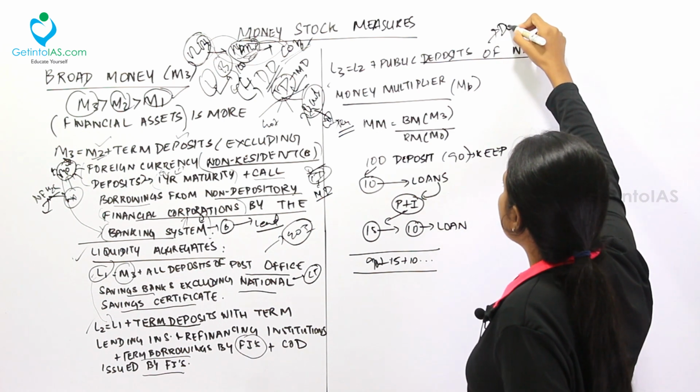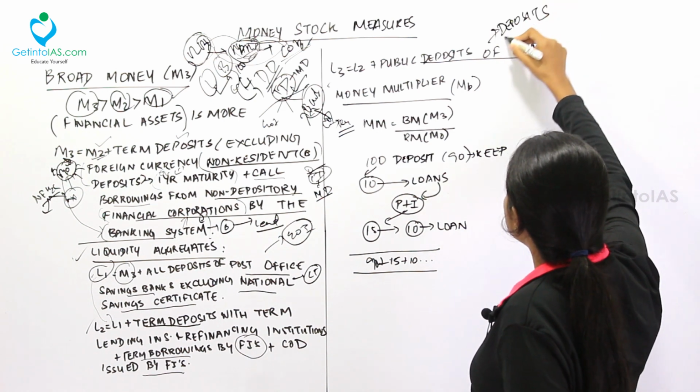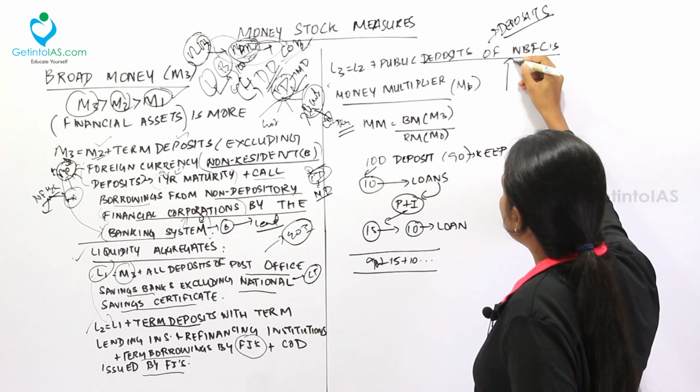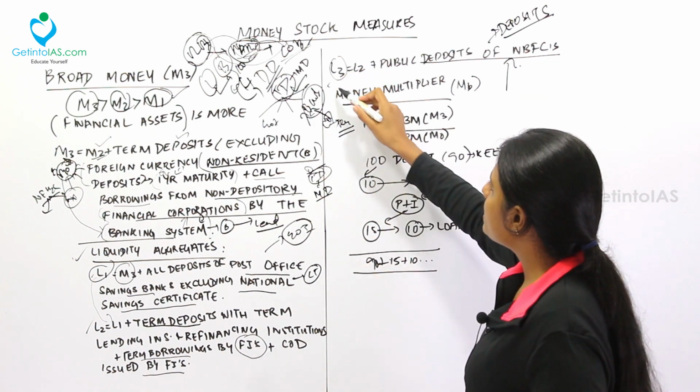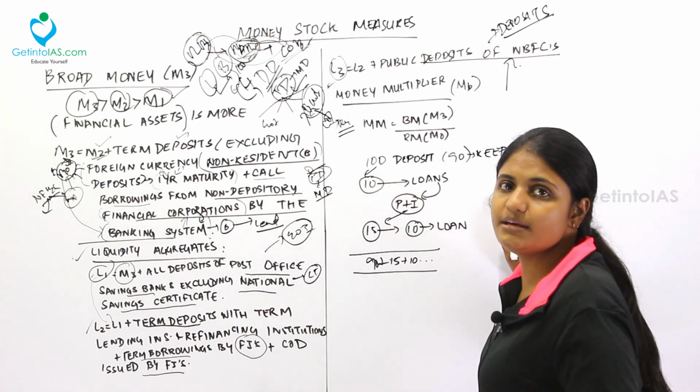There are deposit-taking NBFCs, right? So the deposit-taking NBFCs hold our money with them. That is L3. Fine. Now coming to the last topic of this chapter, money multiplier.